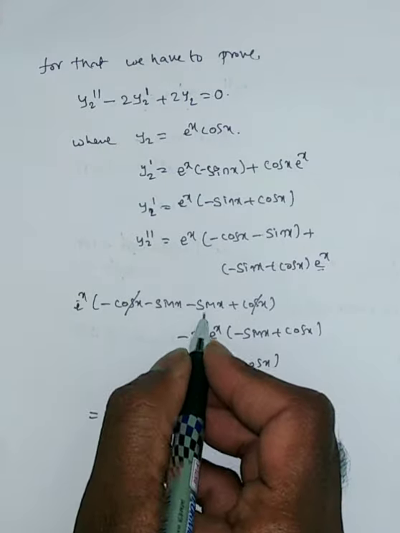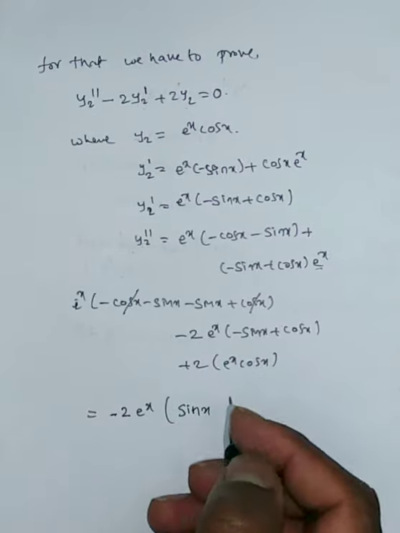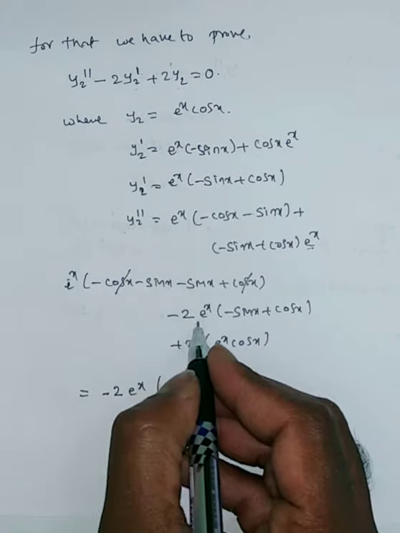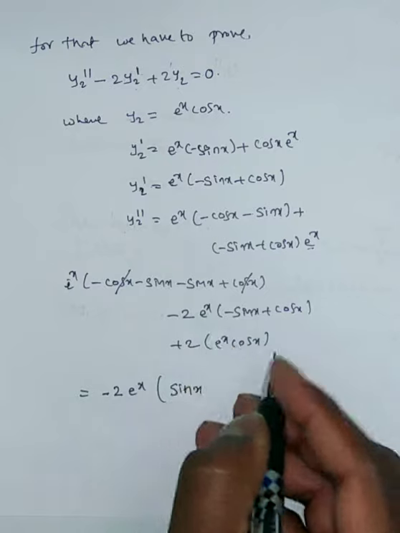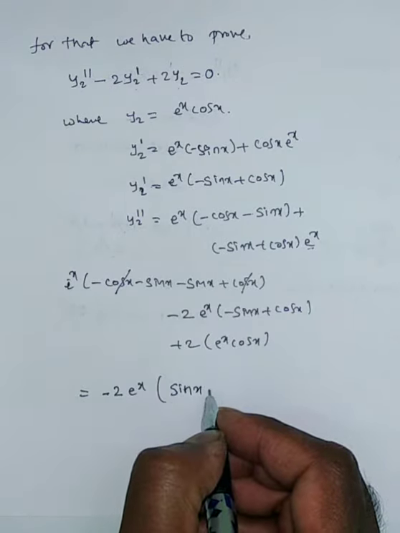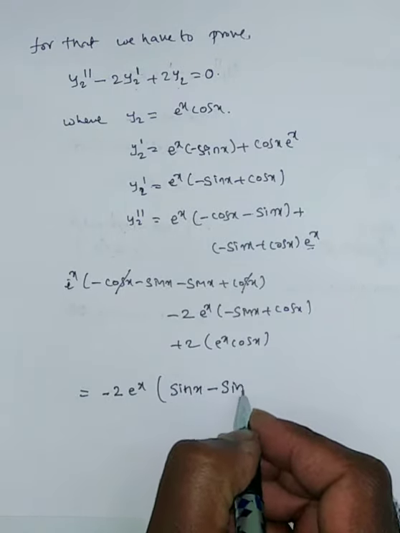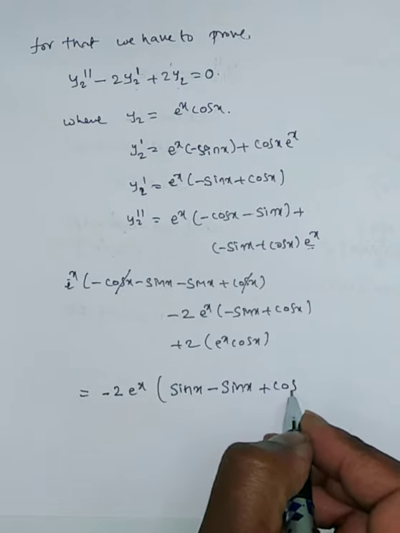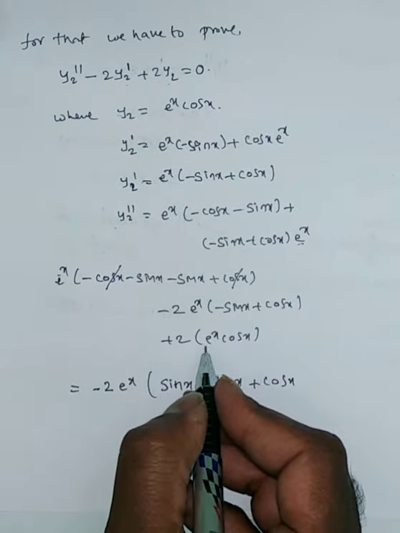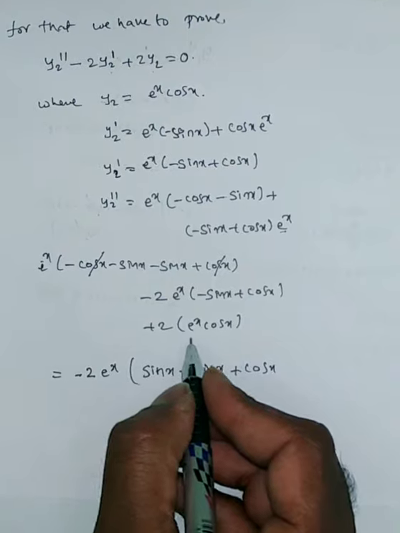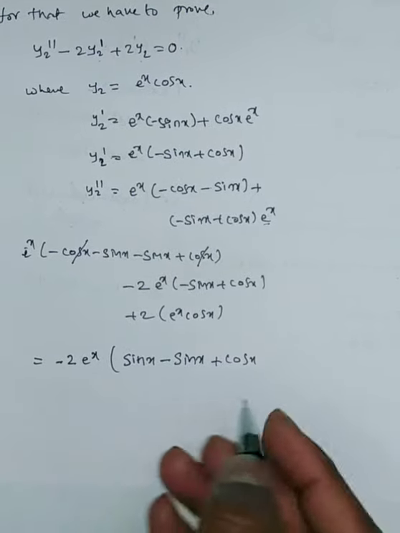This minus sin x, how much is it? Minus 2 sin x, no? So this one. Next, here already we are taking minus 2 e power x common. So the rest of the terms you write down. Rest of the terms are minus sin x plus cos x. Here 2 e power x you have, but we have taken common minus 2 e power x, no?